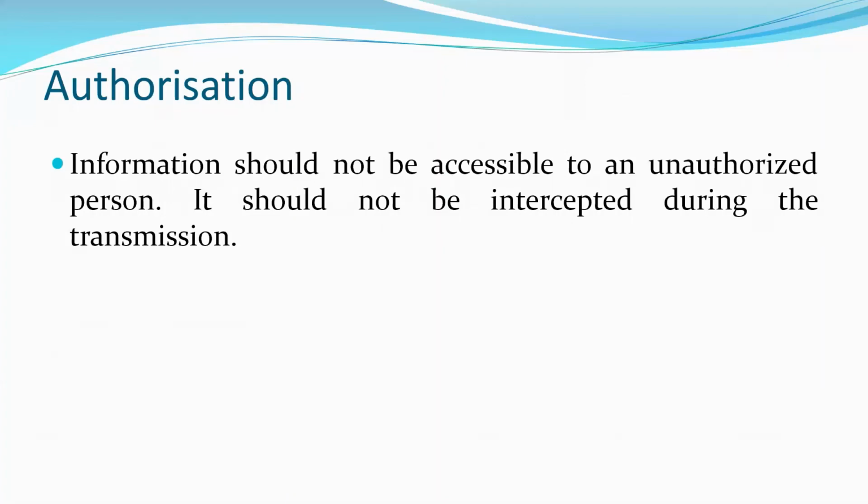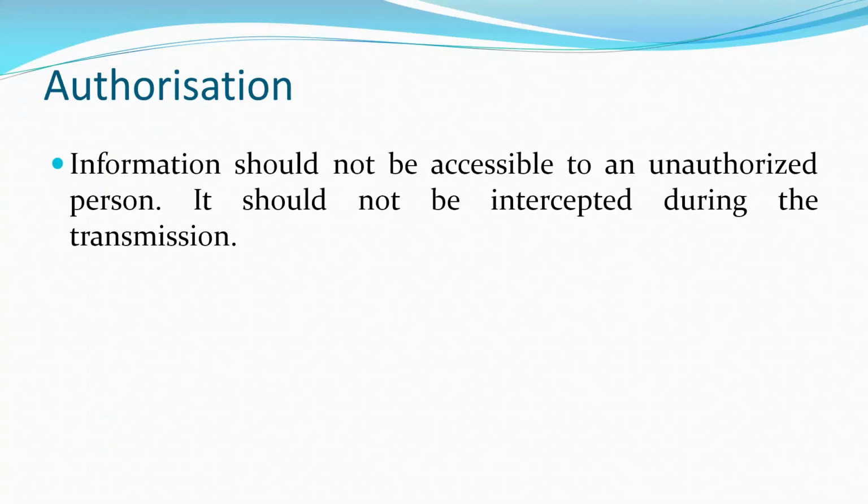Take an example: in our Christ University college, we have something called TCS iON. As a teacher, they may not get access to more information because they are not authorized to check more information about the students. As a HOD, I have more privileges than students, where I can get data from all the BBA students. But I don't have authorization for the BCom students or BCS students because my authorization is limited to only BBA students. So authorization is nothing but giving access to the authorized person for getting information.